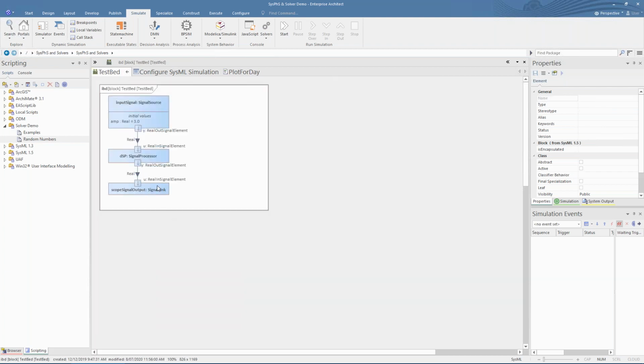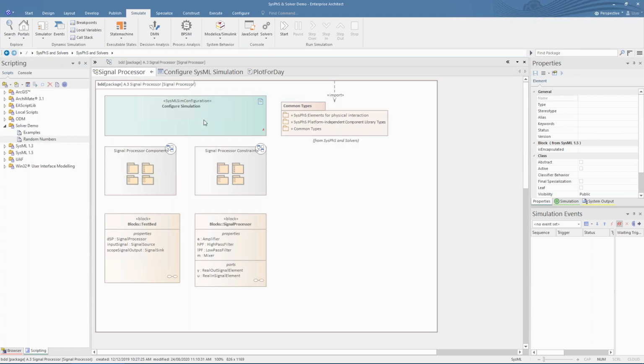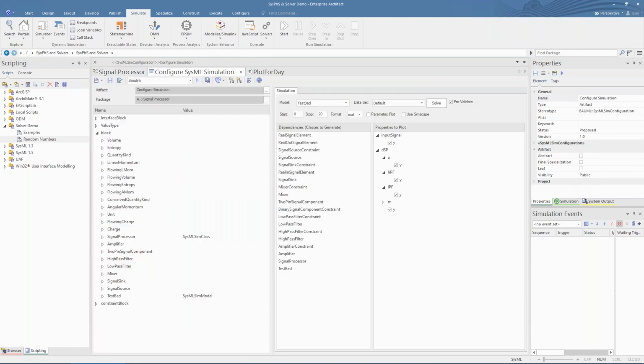The signal processor itself is connected up to a source and a scope viewer to allow the simulation to be performed. To run the simulation, use the SysML sim configuration artifact. Generate and run the simulation by clicking Solve.